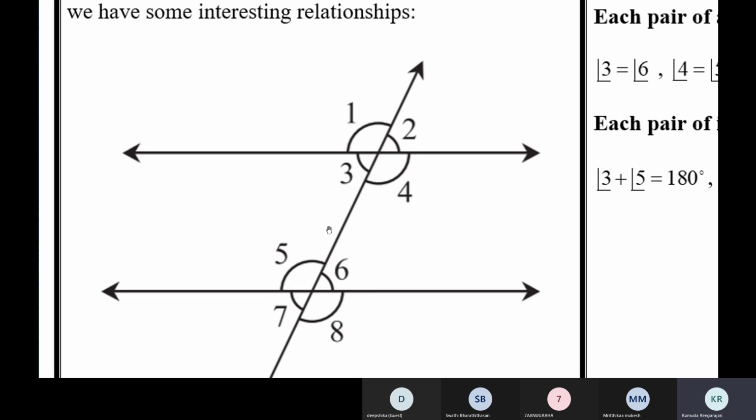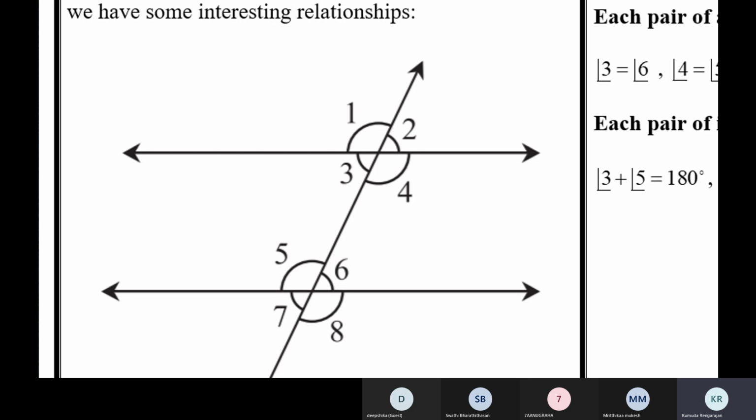Now, what happens when the lines are parallel? When the lines are parallel, corresponding angles are equal and allied angles are supplementary. When lines are not parallel, corresponding angles are not equal. They are corresponding angles, but they'll have different measures.